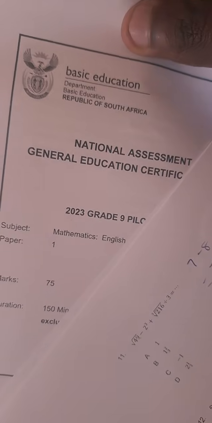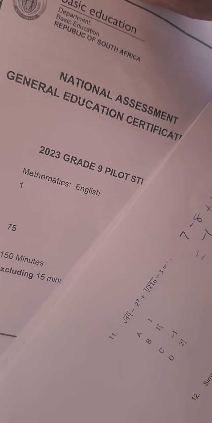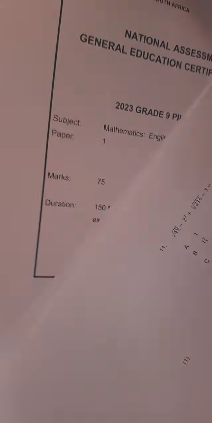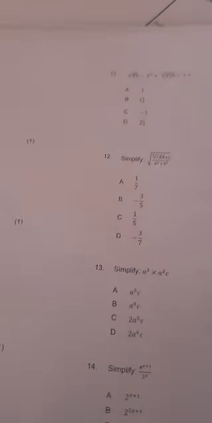But same thing, we can grab our calculator. Those who are asking about the cover page, GEC 2023, that is the paper. 150 minutes, okay, yeah, almost 2 hours and 30 minutes, that's it, okay.